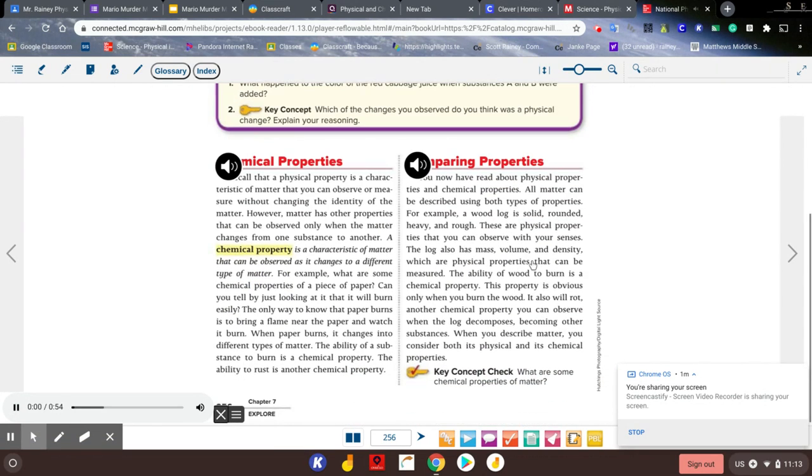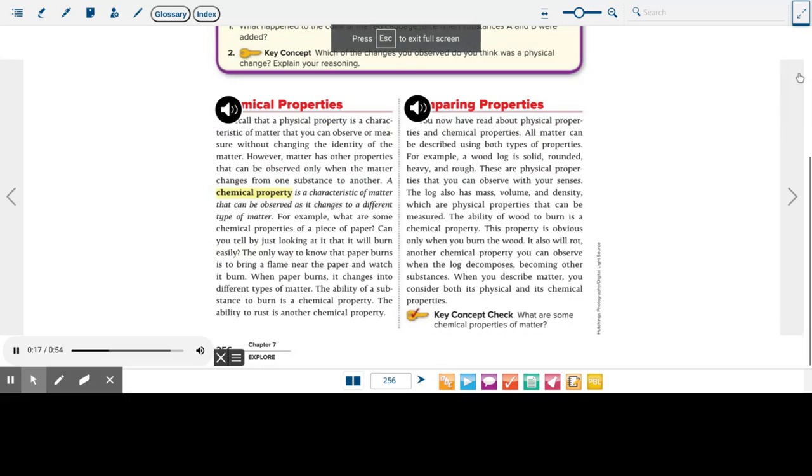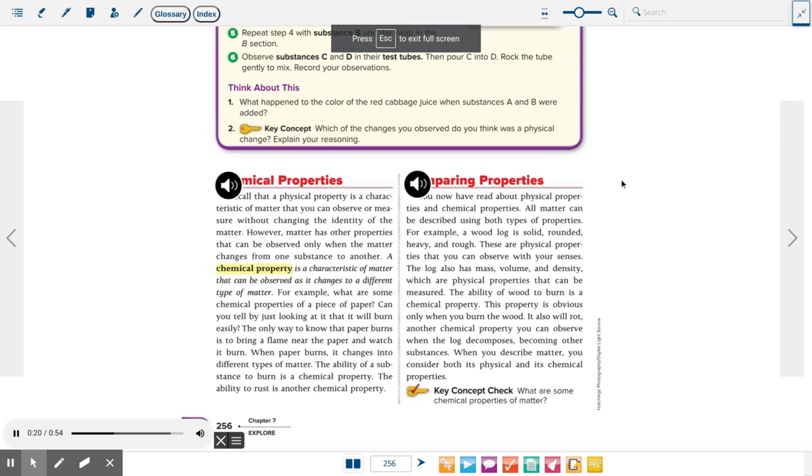Chemical properties. Recall that a physical property is a characteristic of matter that you can observe or measure without changing the identity of the matter. However, matter has other properties that can be observed only when the matter changes from one substance to another. A chemical property is a characteristic of matter that can be observed as it changes to a different type of matter. For example, what are some chemical properties of a piece of paper?